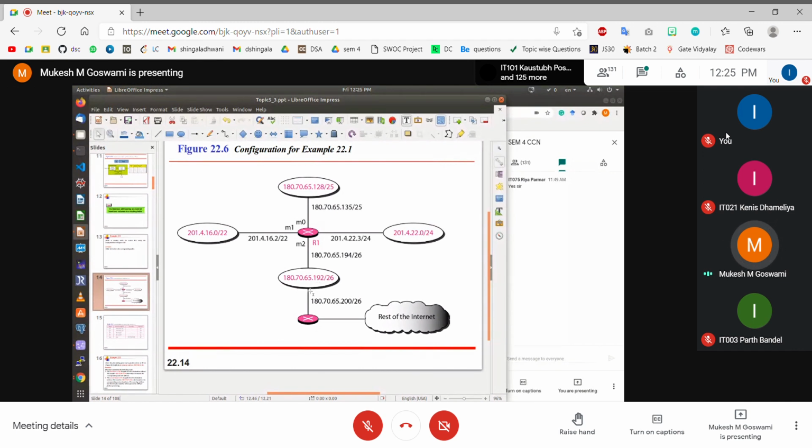180.70.65.192 is part of the network, right? But it is one particular device inside this network, or one particular next IP address to whom we will be forwarding this data, right? And it is connected on the interface M2 only.